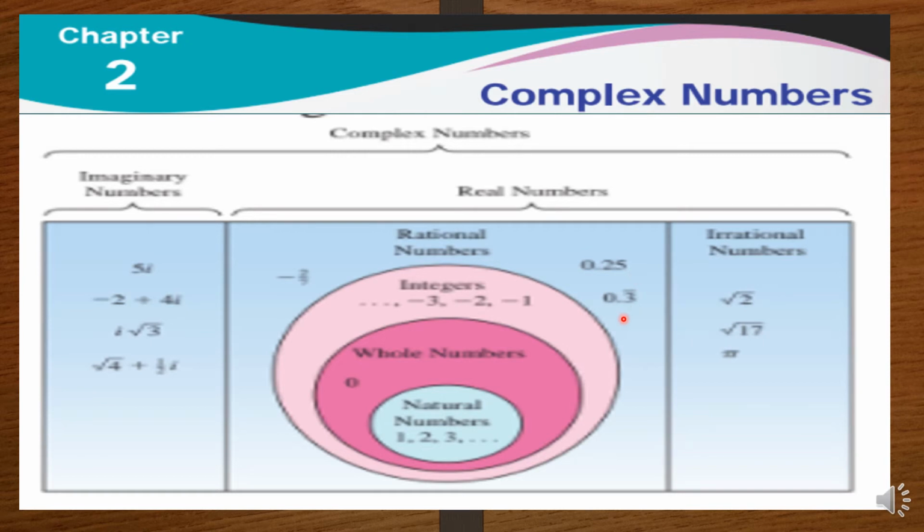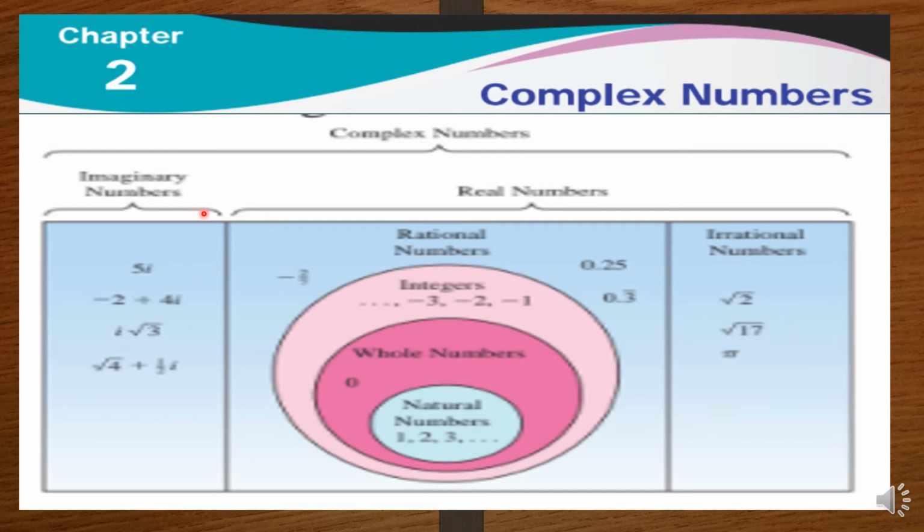And it can be a recurring decimal. Recurring decimal means 0.3 bar, that is 0.33..., the same term is repeated. So these are said to be rational numbers. Then irrational numbers. Irrational numbers are the opposite of rational numbers. Here we cannot write the terms in the form p by q, and the decimal will go on. Root 2, if you see, is 1.414 and it will go on like that. Pi is 3.14, etc. Okay, so these are said to be irrational numbers.